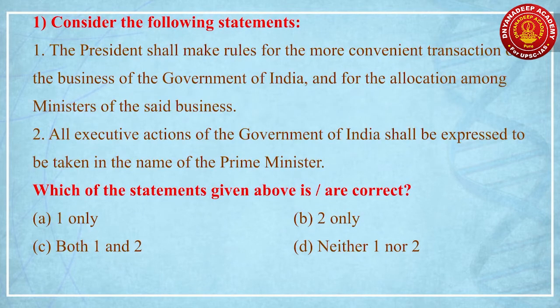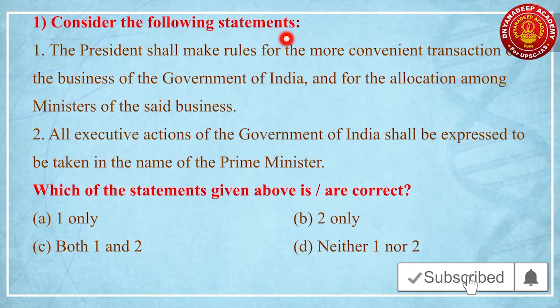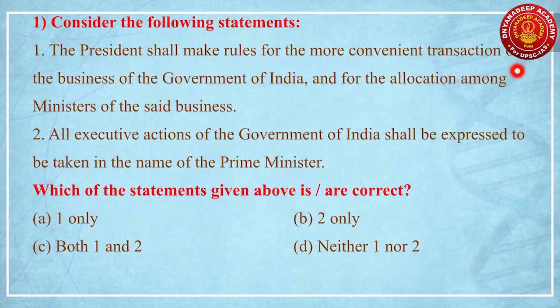First question, as I told you, you have to solve the questions on your own by pausing the video. First question, consider the following statements. The President shall make rules for more convenient transaction of the business of the Government of India and for the allocation among ministers of the said business. All executive actions of the Government of India shall be expressed to be taken in the name of the Prime Minister. Now see, the answer to this question lies in reading the question very carefully. Here they gave President and here they are talking about Prime Minister.